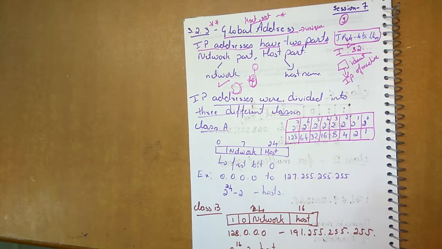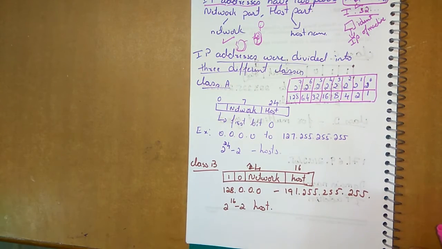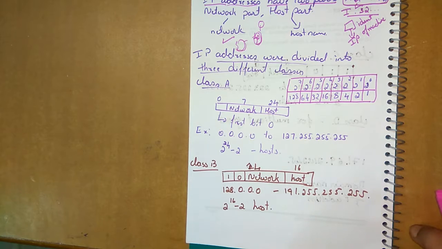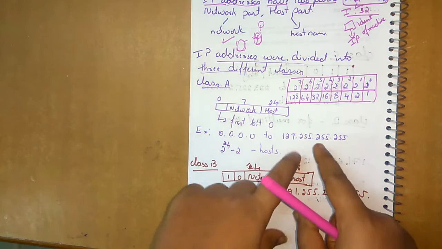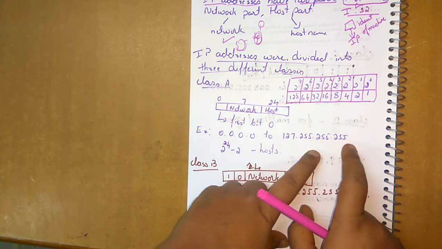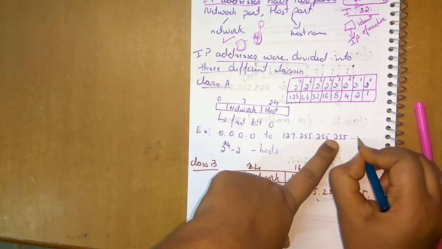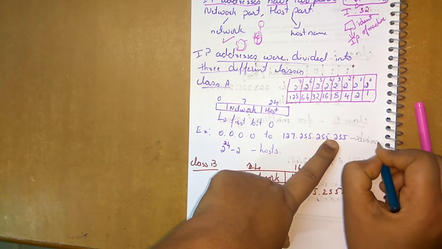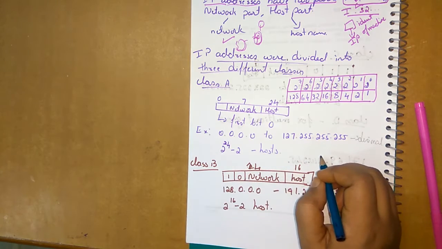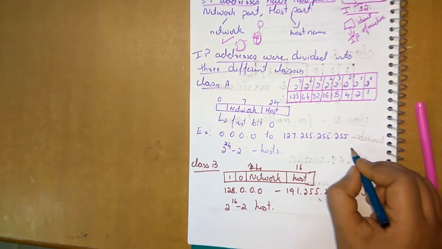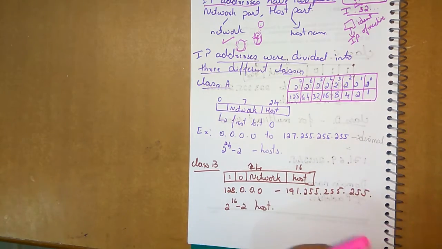So IP addresses are divided mainly into classes: class A, class B, class C, and class D. Class E is also there. That one we will discuss in the IPv6 section. First I want to explain how an IP address is represented. Humans identify it based on decimal numbers, like 127.255.255.255. This is in decimal form, which a normal person can understand. But a machine will identify only binary numbers.